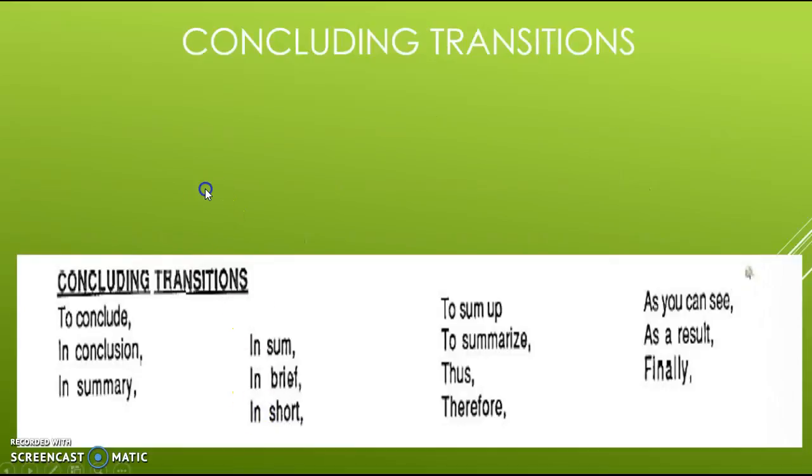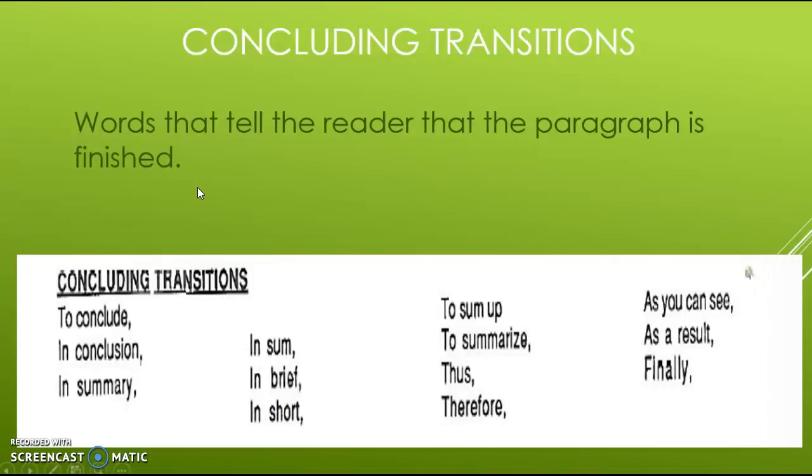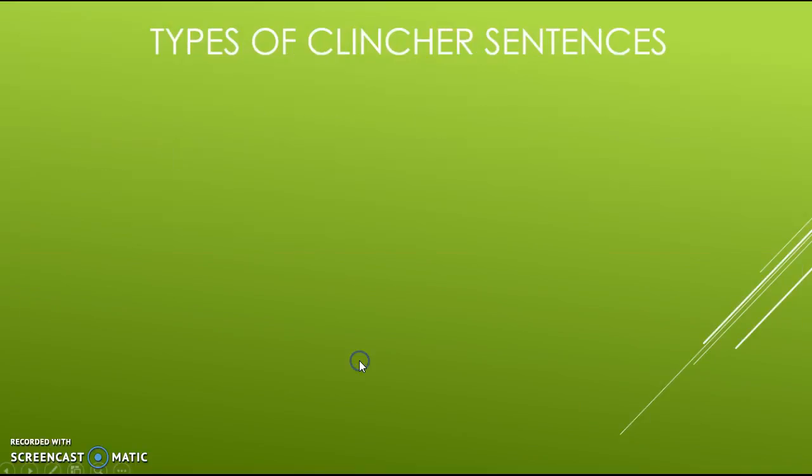And I talked about concluding transitions already in the example. The concluding transitions are words that tell the reader that the paragraph is finished. And some examples of those are to conclude, in conclusion, in summary, in sum, in brief, in short, to sum up, to summarize, thus, therefore, as you can see, as a result, and finally. Those are our lists of concluding transitions.